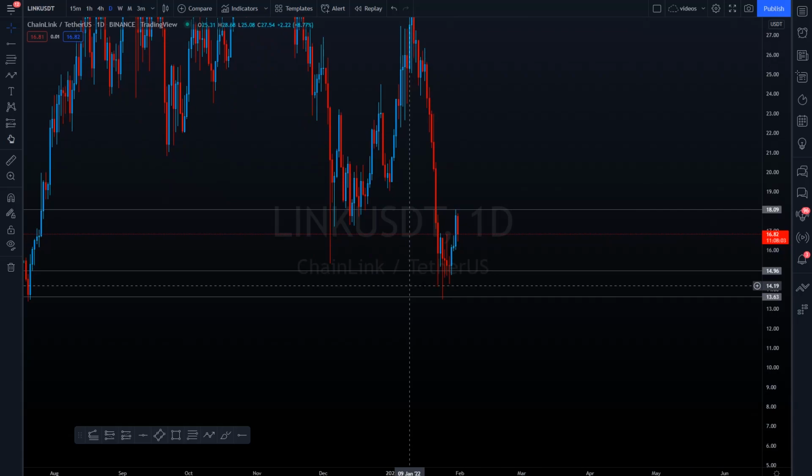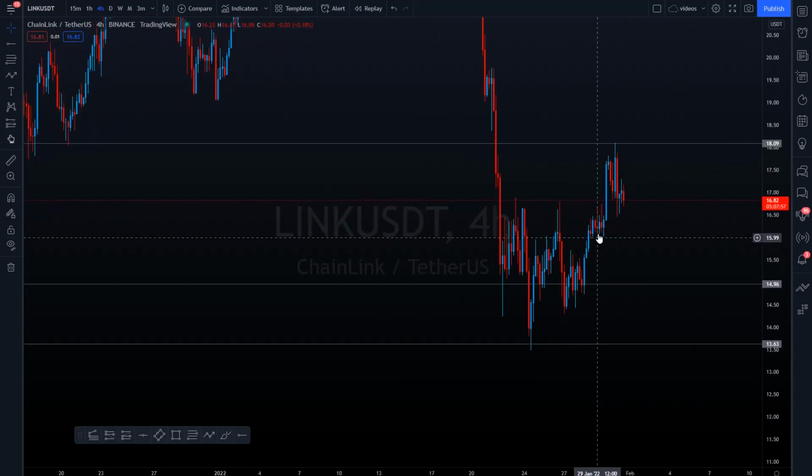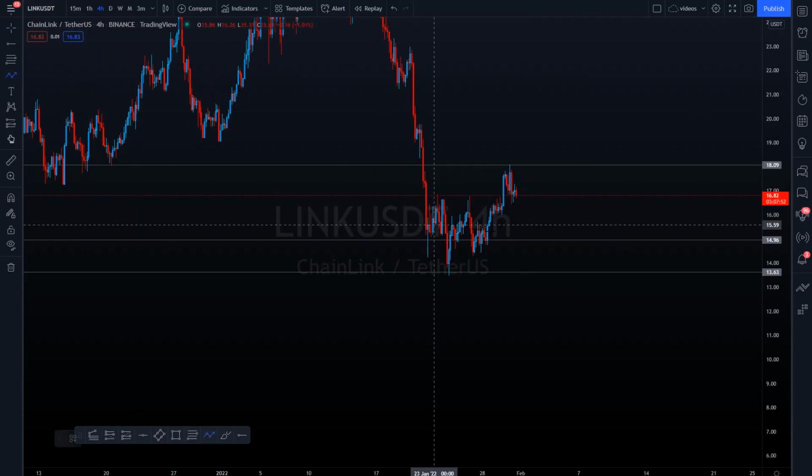You want them to hold 14, high 14s, low 15s. Let me go to the lower time frame and show you guys what this is. This is actually the origin of the whole move that brought us up. So what you want to do on Link is either hold a high range, but I think it might be unlikely. We've been going up for quite some time, so you kind of want to create new liquidity.